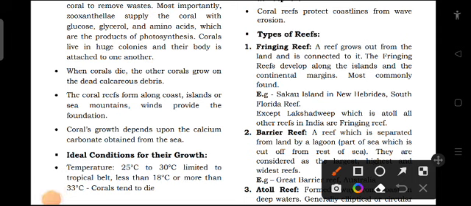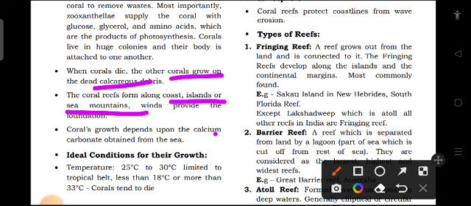When corals die, other corals grow on the dead calcareous debris. So the dead corals become the nutrient for further coral to grow, which is good. Coral reefs form along coasts, islands or sea mountains, and wind provides the foundation. So it forms along the coast or island or even the sea mountains. Coral growth depends upon the calcium carbonate obtained from the sea. As we already saw, calcium is very important for coral growth.